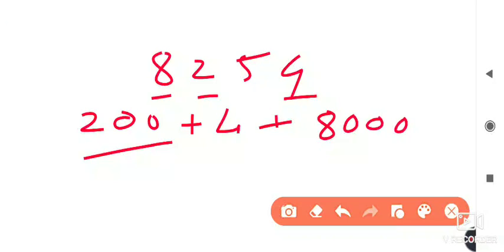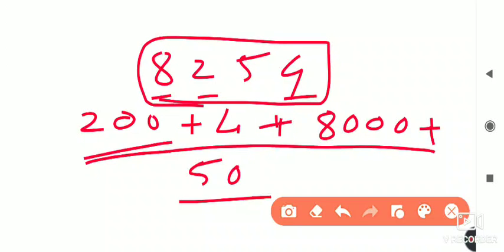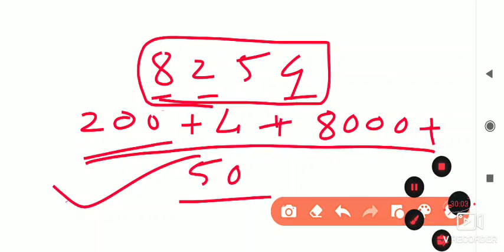So here it is 8,000 plus 50. In this jumbled form also they will give you options, and at that time you have to select the particular option, because if you add 8,000 plus 200 plus 50 plus 4, you will get the answer 8,254. So this is its answer. Even if it is not written in the form 8,000 plus 200 plus 50 plus 4, this is the answer. This time you may get confused, so without confusion you have to solve this.